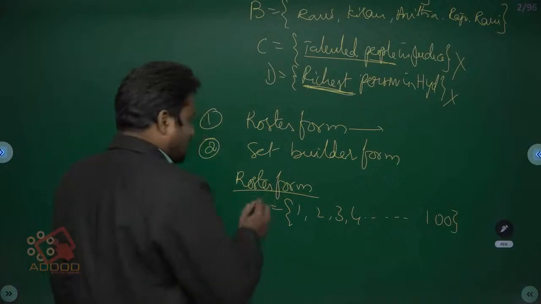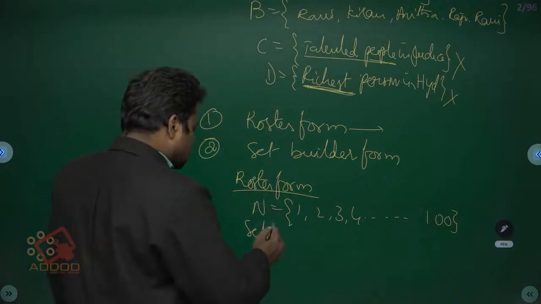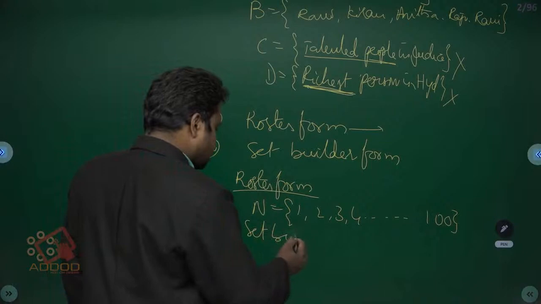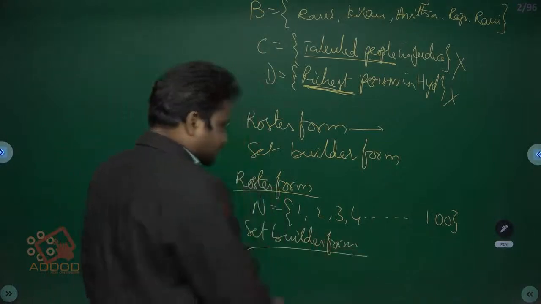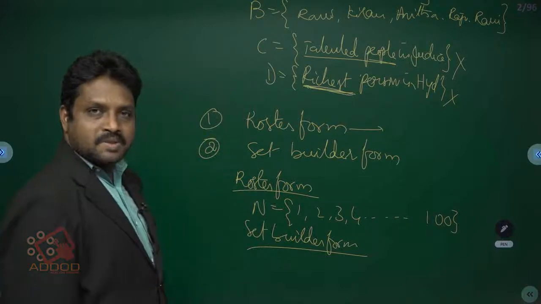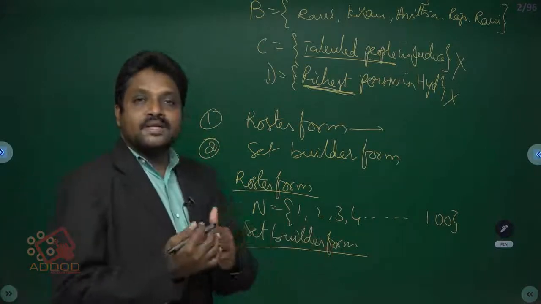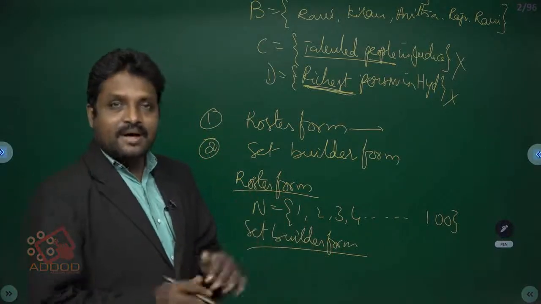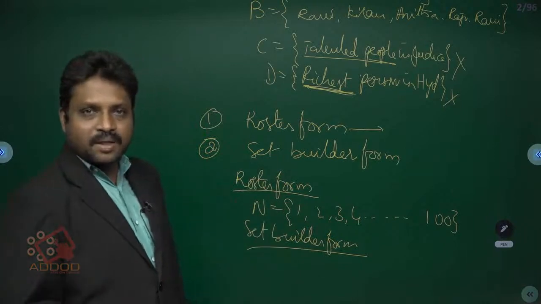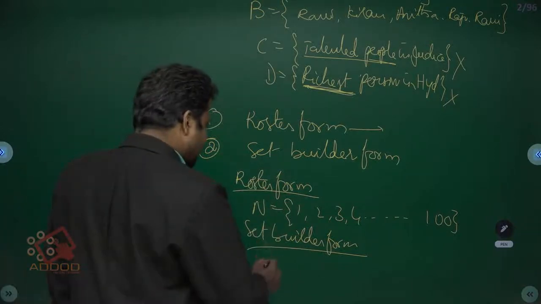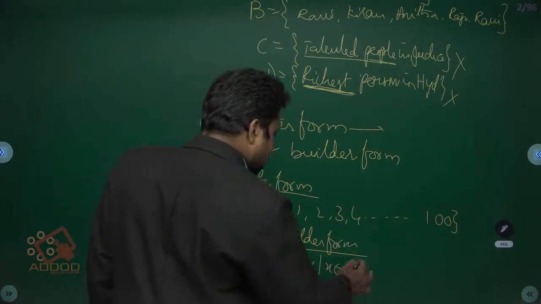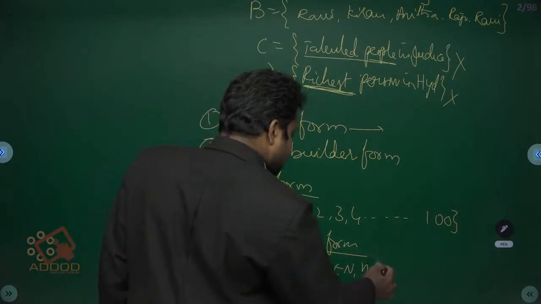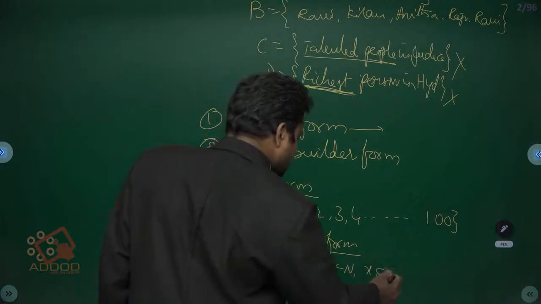Set builder form, or the shortest form: we need not write all elements. Instead of elements, we can use a symbol or a letter. Here N is equal to the set of x such that x belongs to natural numbers and x is less than or equal to 100.